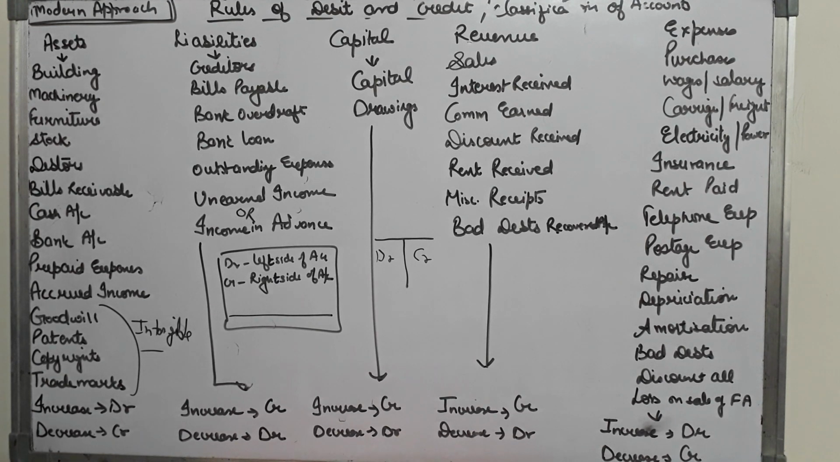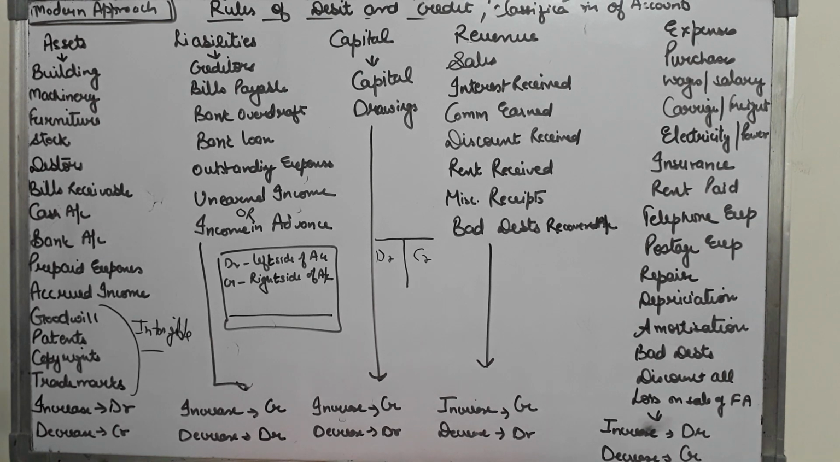Now when I say salary paid, salary is your expense which is increasing, so it will be debited. Rent paid, telephone expenses paid, depreciation charged, bad debts, discount allowed, these are all your expenses. Whenever they are increasing, they are debited, and whenever they are decreasing, they are credited. Now according to the modern approach, these are your rules for debit and credit. This is how you have to classify your accounts.